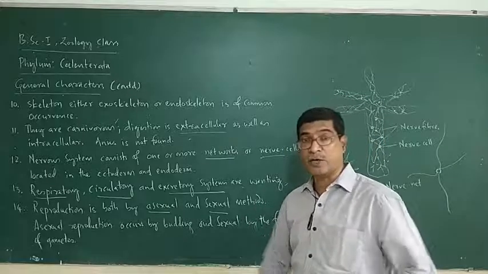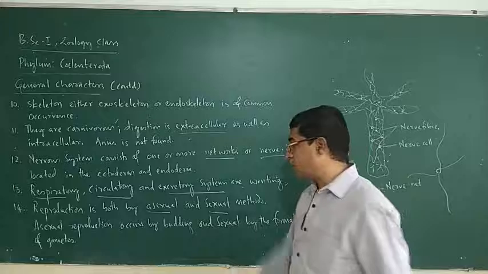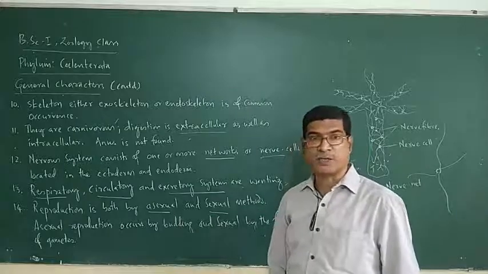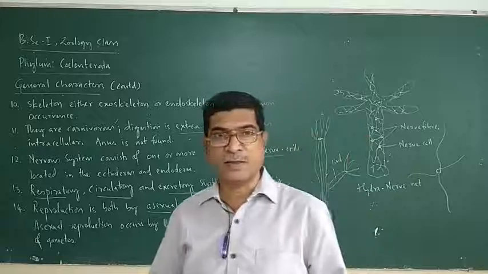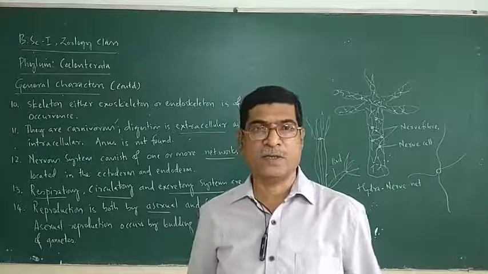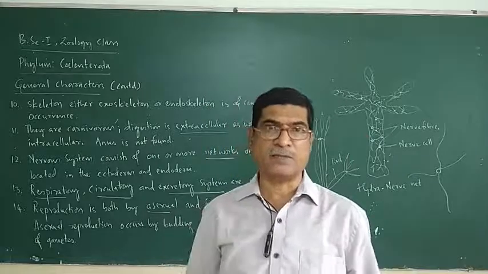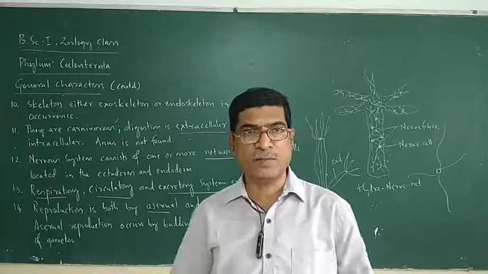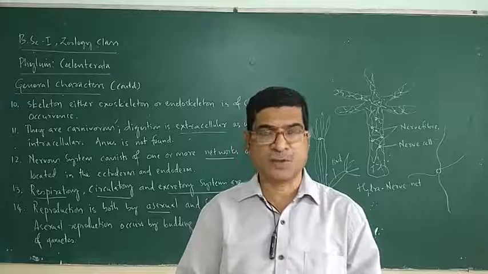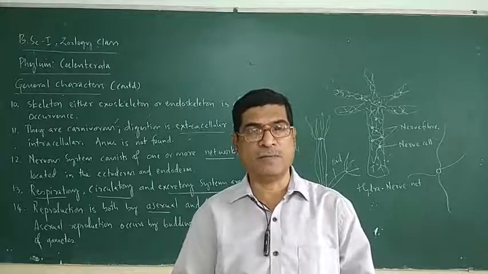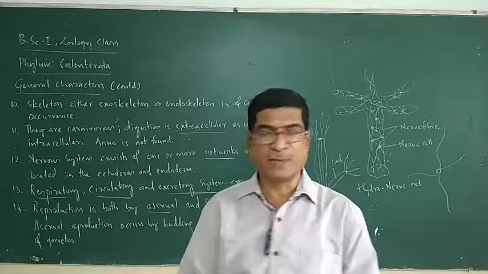All individuals that are developed from asexual method of reproduction are similar. They are similar morphologically, genetically. Genetic makeup is same because same individual divides into several individuals. Therefore, all of them are genetically similar.